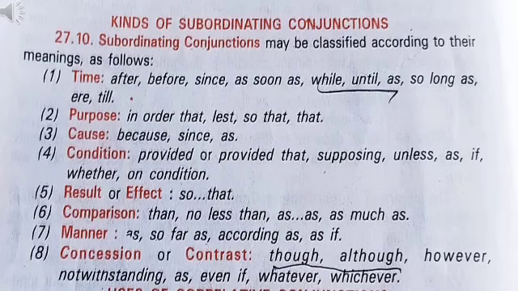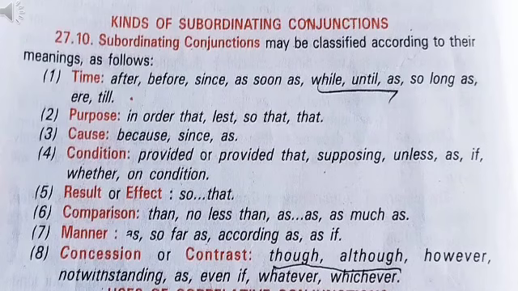First is time. To express time, conjunctions like after, before, since, as well as while, until, as, so long as, till, etc. are used. For purpose, in order that, lest, so that are used.